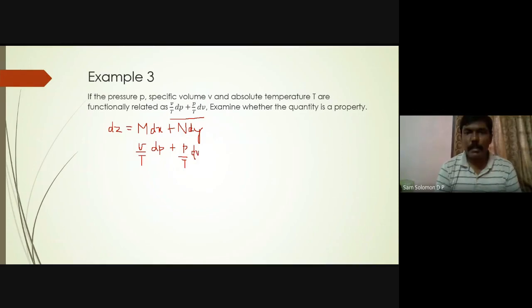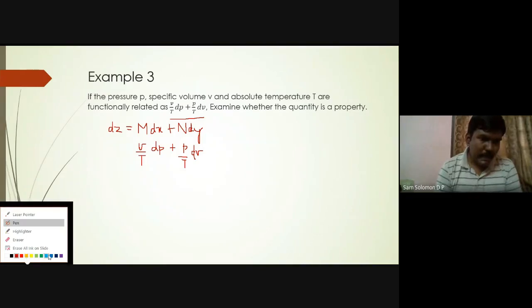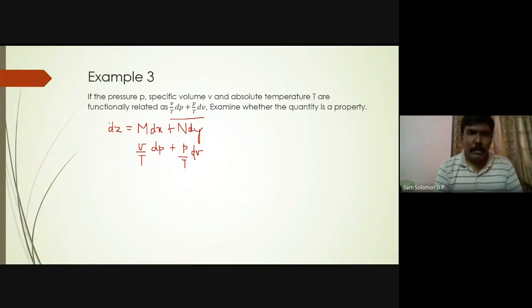As I told you, you can find the similarities. Your M is similar to V by T, your x is similar to P, your N is similar to P by T, and your y is similar to V.